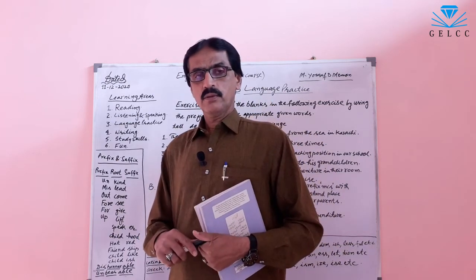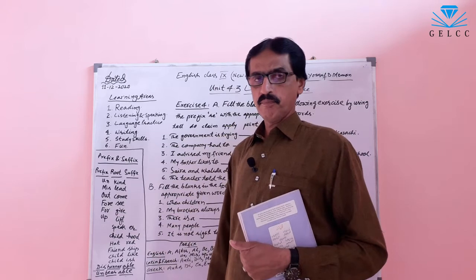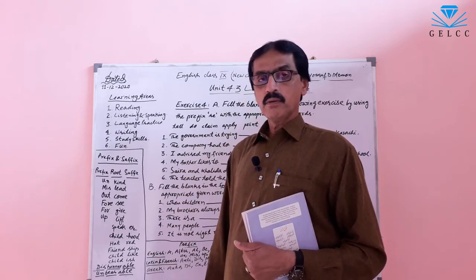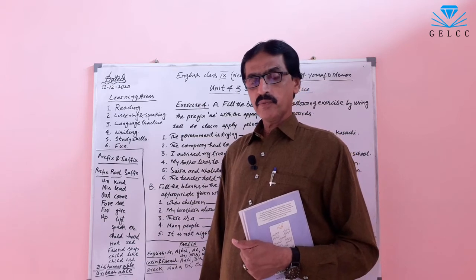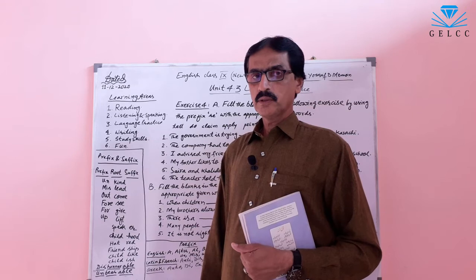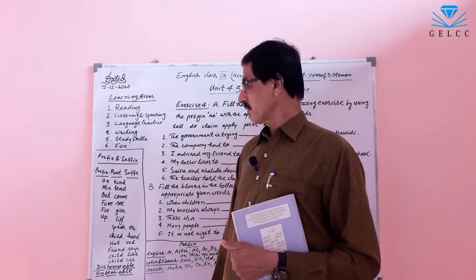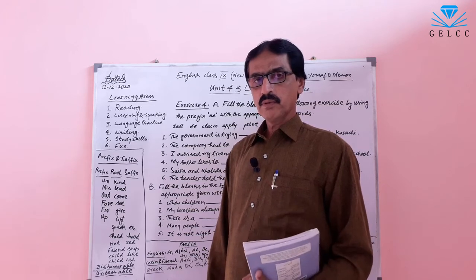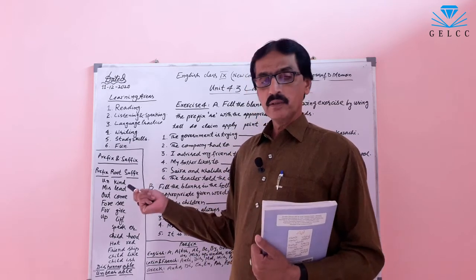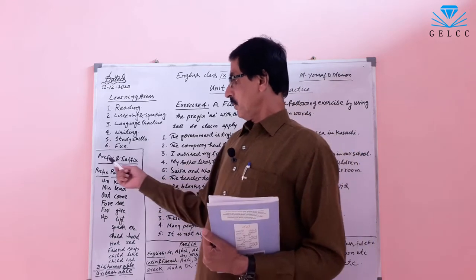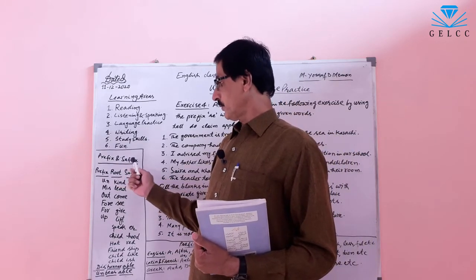Prefix and suffix. A syllable which is added in the beginning of a word is called prefix, and a syllable which is added in the end of a word is called suffix. This is prefix and this is suffix.